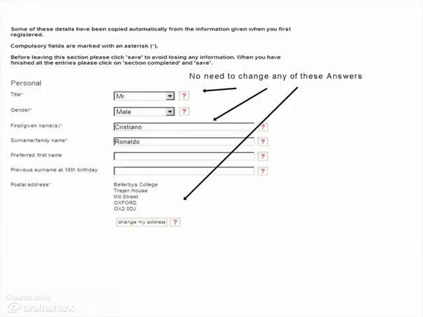The good news here is that lots of the information you need to give to UCAS has already been generated in the registration process. So your title, Mr. Male Cristiano Ronaldo, and your postal address, it remembers.